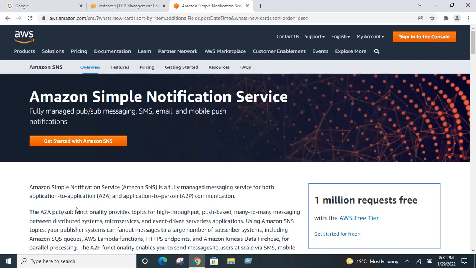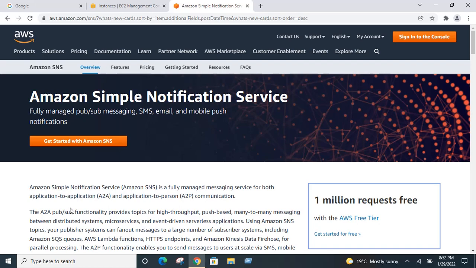Application to application communication means, whenever you are working in a company, there are certain areas where man cannot do the work. In those cases, machines work based upon communication. When one process is completed, only then should the next process start, which is automation. How is automation done? By passing messages, and we can automate that by using the Simple Notification Service. This is the software running in the backend to send communication from one application to another application.